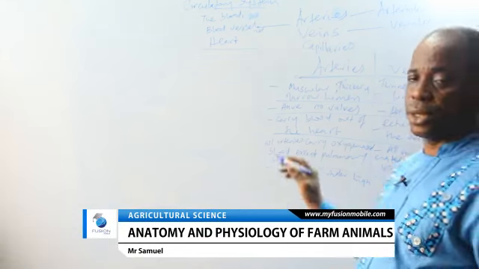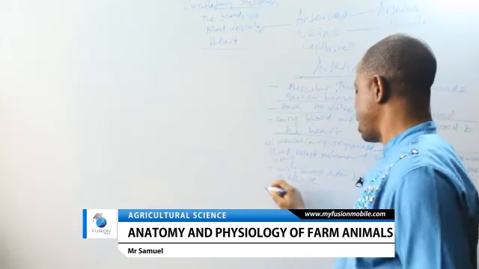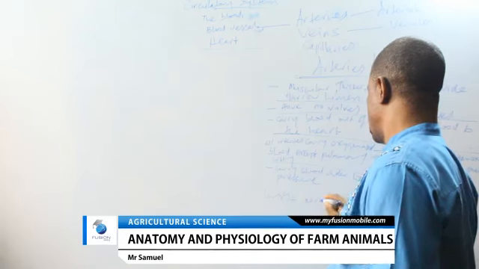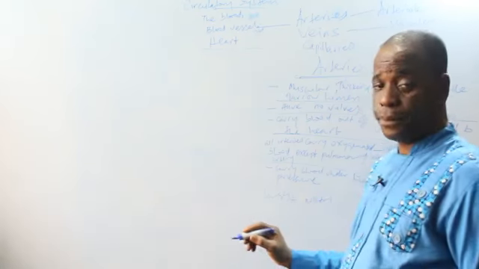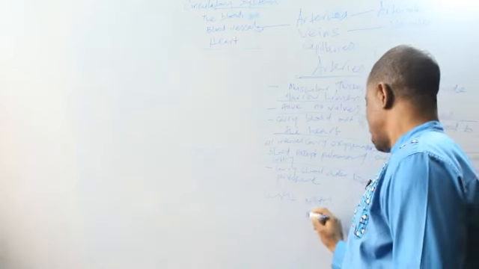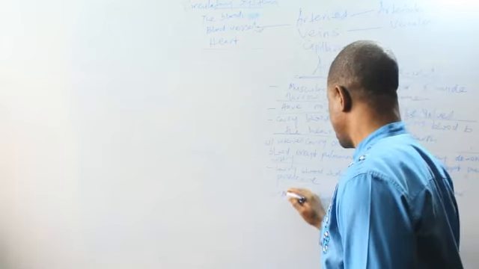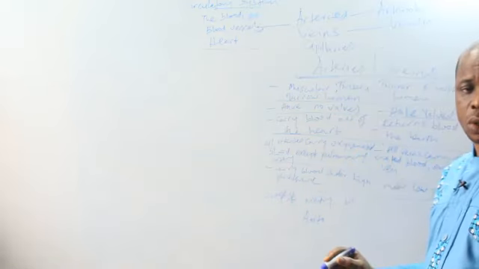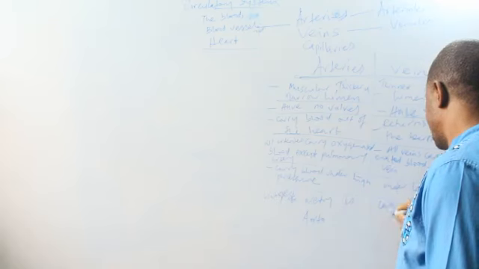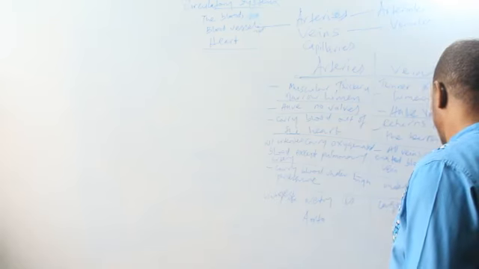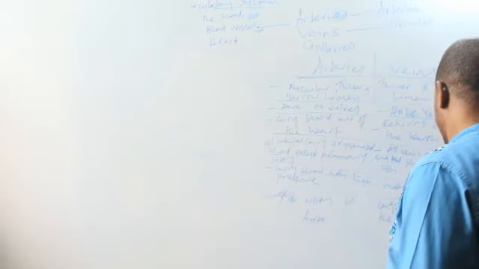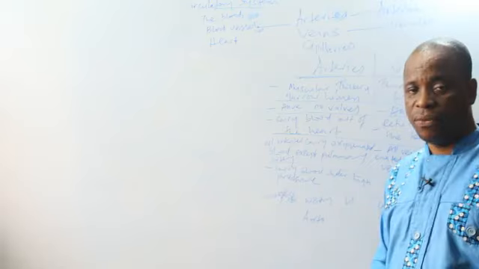The largest artery is called the aorta, while the largest vein is called the vena cava.